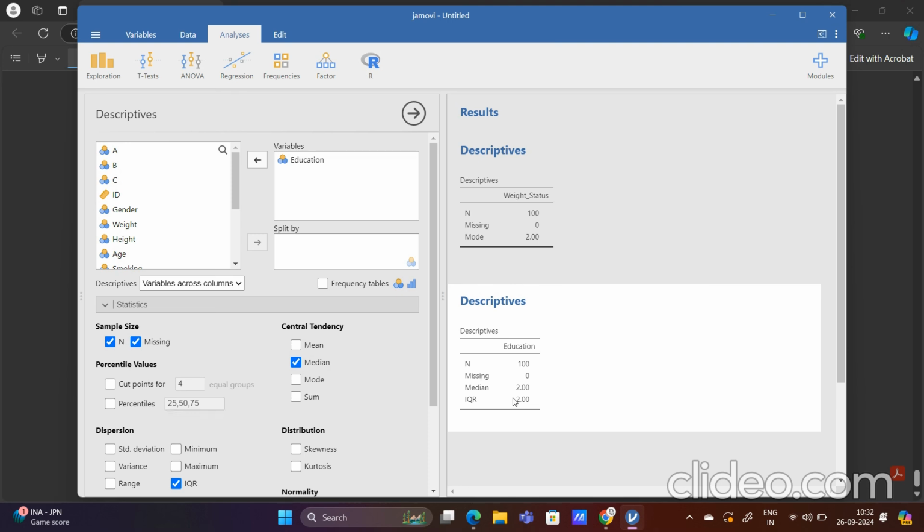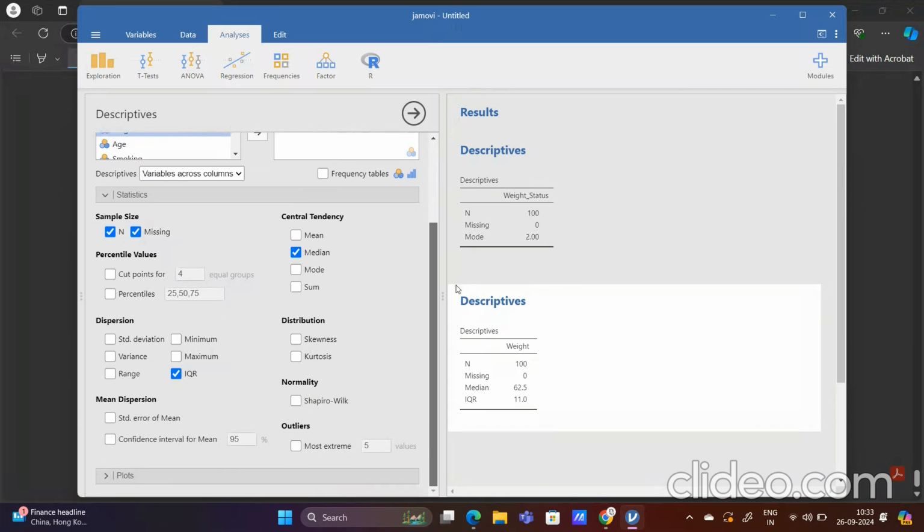Now the question here is how to find out whether the data is normal or not. In case of numeric data, we won't be able to decide the central tendency without it, because in case of numeric data, the question becomes important whether the data is normal or not normal. So for that, suppose I want to check on weight. Let me remove this education. Now I am checking on weight.